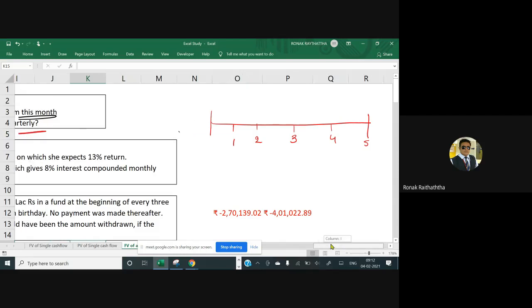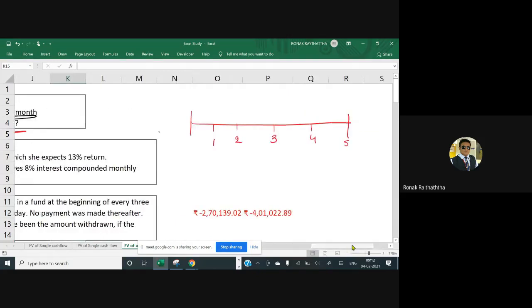Now see, Miss Anshu would invest only for 3 years. So she will invest for 3 years, and this money is going to be there in this fund for the rest 2 years too. So the annuity is there only for the 3 years, because that has been given to us in the question. You may read it again.